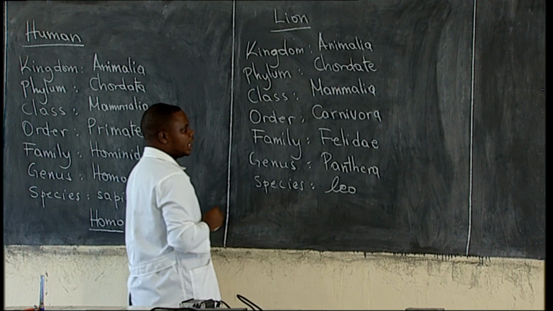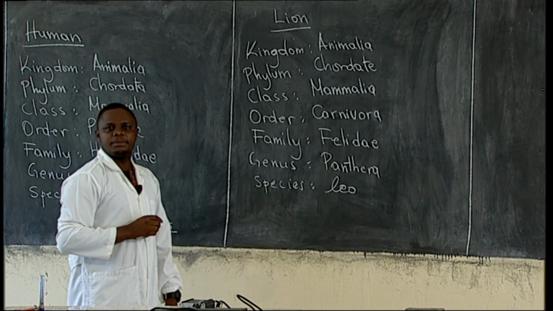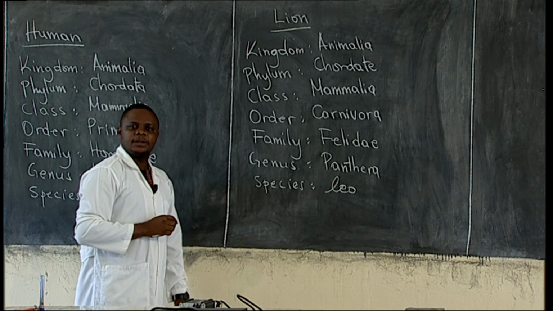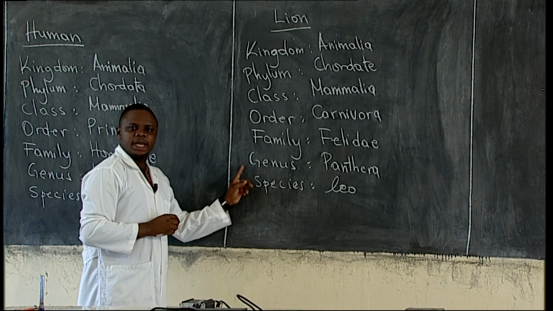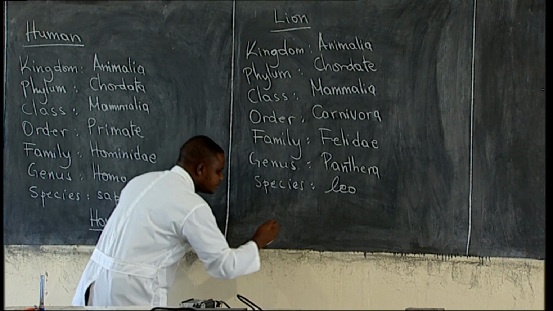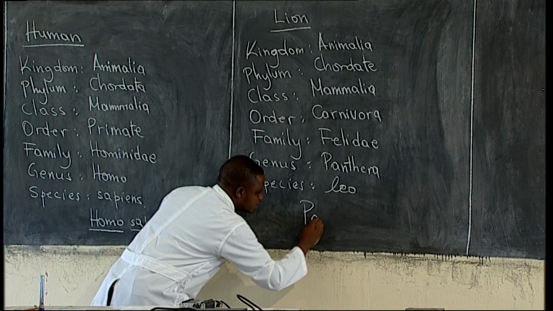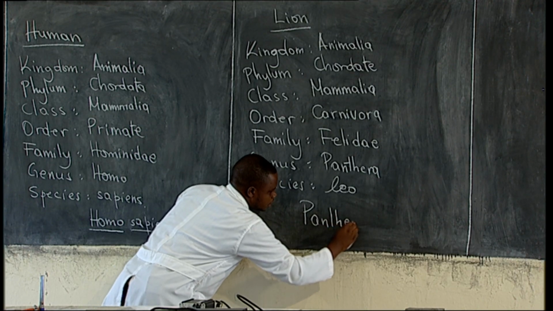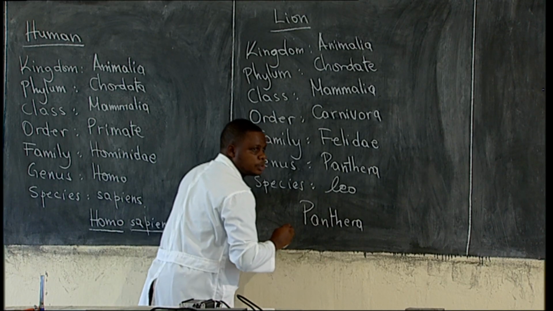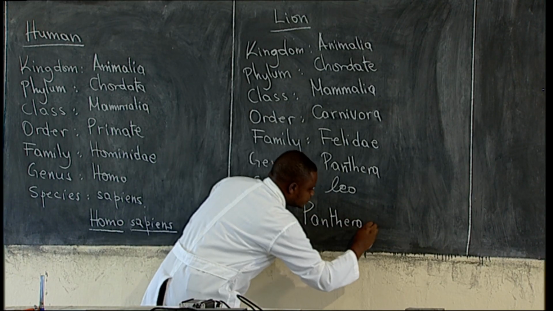Then from there, we can write the scientific name of lion. Remember, we have said the scientific name comes from genus and species. The genus name starts with a capital letter, and then the species name starts with a small letter.